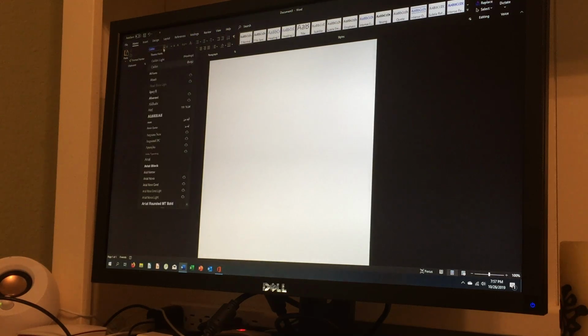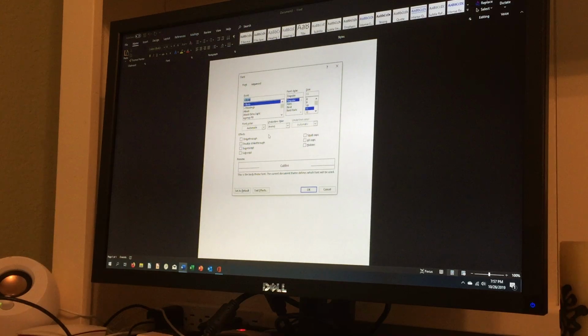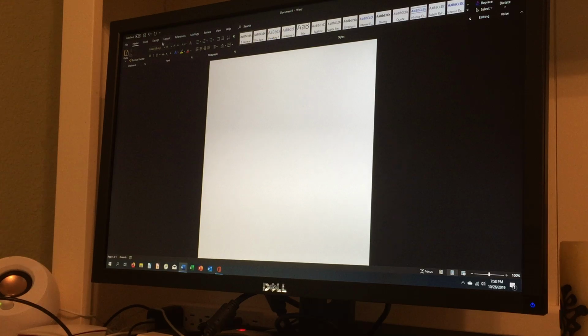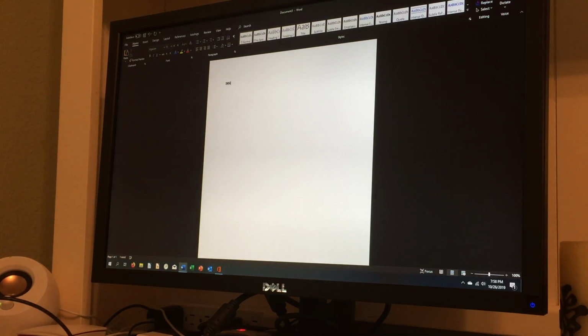Now, the next part's a bit more complicated. You can see here is all the font options. If you wanted to change the font, by the way, the default font is Calibri. If you want to change the font, you can just do Control Shift F, and that will show you the font options. But you don't have to always use that dialog box. You can use the drop-down menu over here, which I find very useful. So if you want to use Algerian, for example, you can click it and immediately you'll find the font is different.